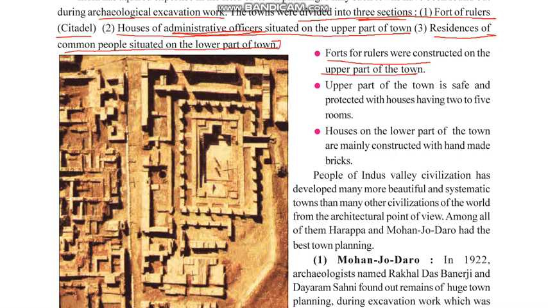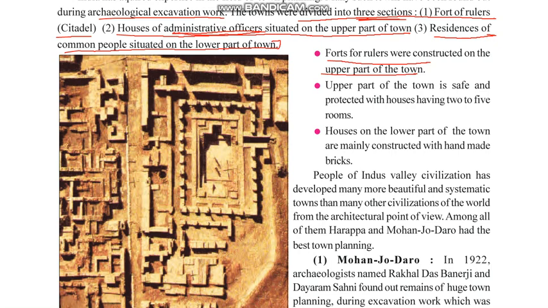First of all, it was safer because whenever there was an attack from the outer side, the king was in the safest place. Second, most of these towns were constructed on the banks of rivers, and that's why there was always a fear of flood. So it was also easier for the king to be saved if the palace or the fort was situated on a higher place. So these were some of the reasons due to which they were situated in the middle of the town, at a safe and higher place.